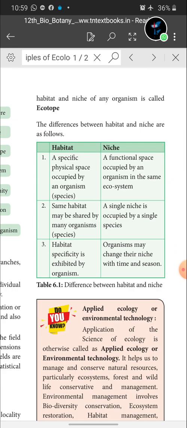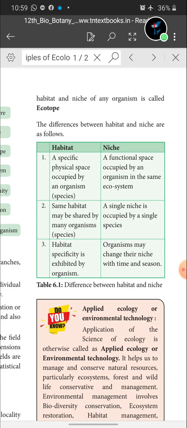The differences between habitat and niche are as follows. It is a 3 mark question, children. Habitat is a specific physical space occupied by an organism. A functional space occupied by an organism in the same ecosystem is called niche. So in habitat, the functions of the organism performed in that physical space are not mentioned. But in niche, along with the physical space, the function of the organism is also mentioned.